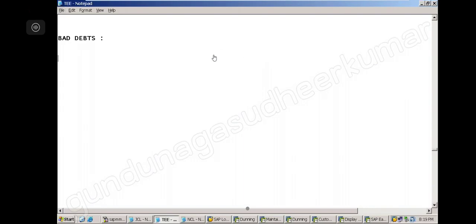Okay, so for the bad debt, first we need to understand the configuration. We are consultants. We have to set up the SAP system so that the user can post the bad debts also. And dunning procedure 2 is pending, sir, for bad debt. You can do that, right? You have to reduce the number of days. You have another customer, give him and do the trial.